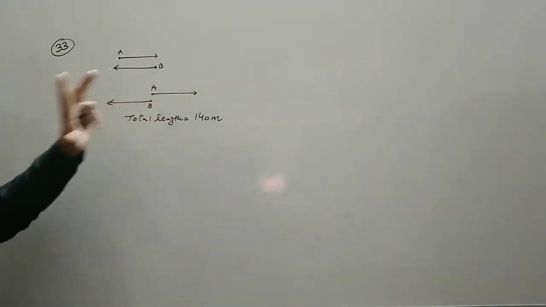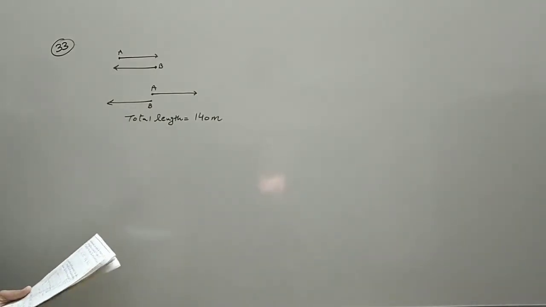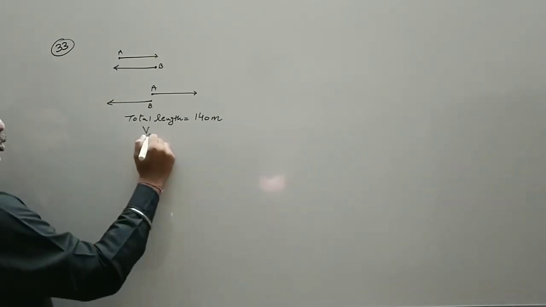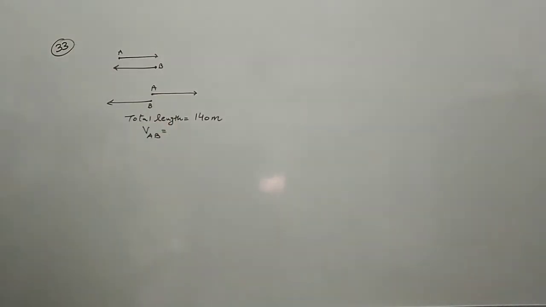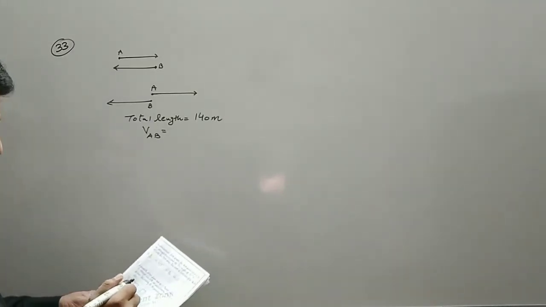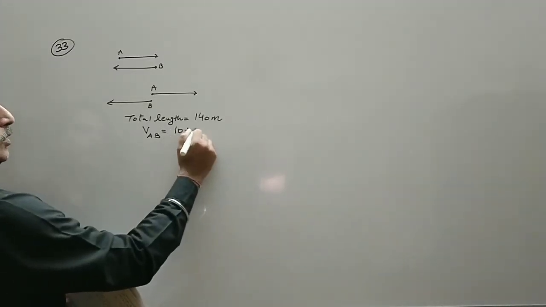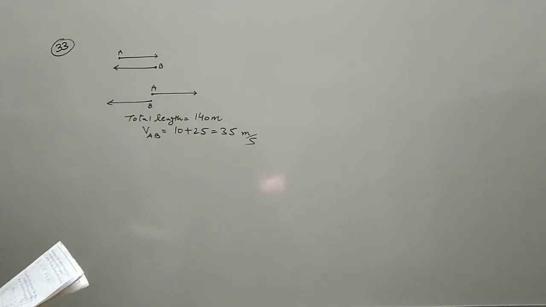When the situation is like this, this length is added with this length. They are traveling in the opposite direction with speeds of 10 and 25. So we have to take the relative velocity of A and B. Because both are moving in the opposite direction, their speeds should be added. One is 10 and the other is 25. So 10 plus 25 is 35 meters per second, the relative velocity.